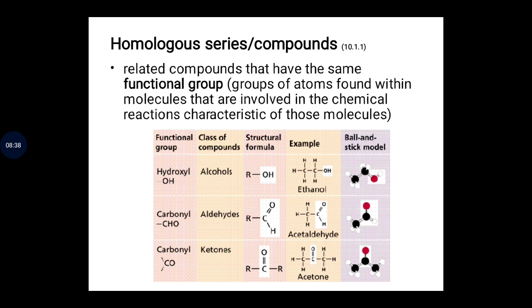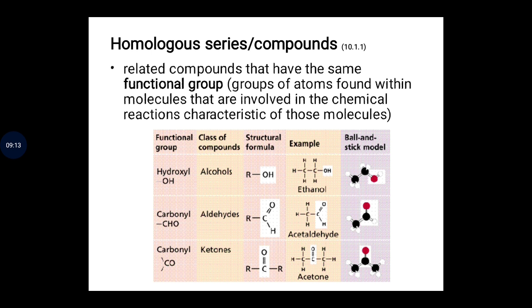You see, this is a functional group. Look at the column of functional group. We have hydroxyl group, which is OH group. So a class of the compounds that have OH group is alcohols, or we generally call them alkanol. So you see R is attached to the OH group. R here means alkyl group. And we have classical example, which is ethanol, containing 2 carbon. And this is the ball and stick model structure.